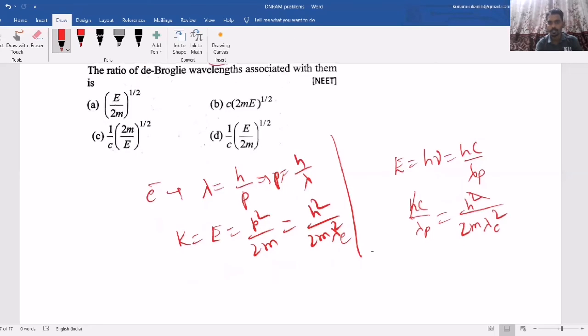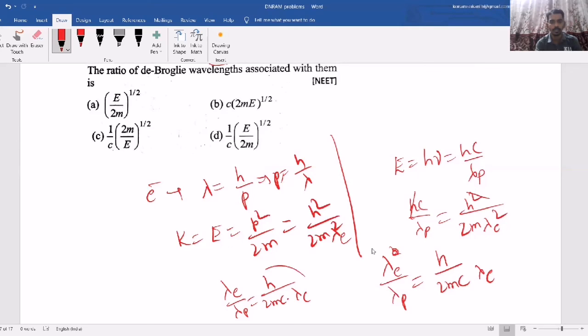Now if you take the ratio, lambda E square by lambda P equal to h by 2mc. But we want lambda E by lambda P. So lambda E by lambda P equal to h by 2mc into 1 by lambda E. One more lambda E is extra there, so you take one lambda E and keep one lambda E here only.